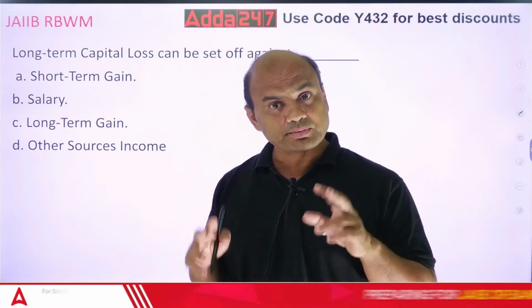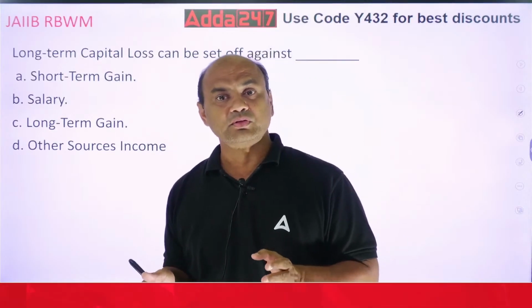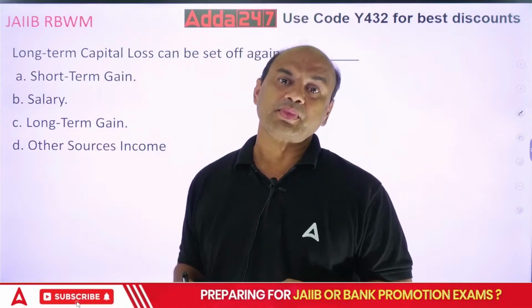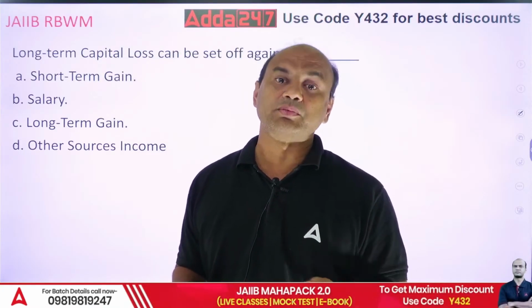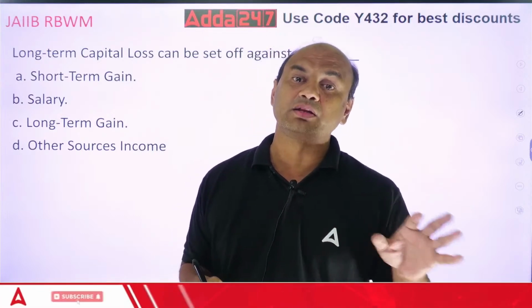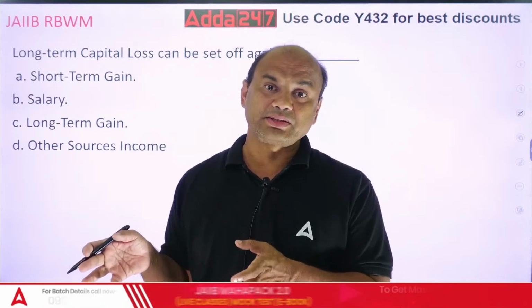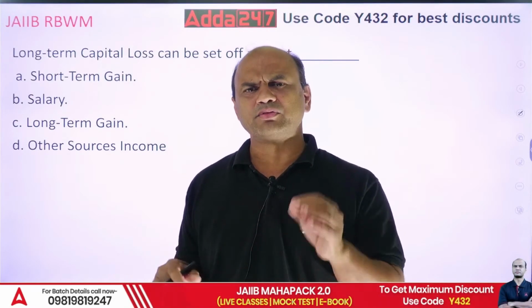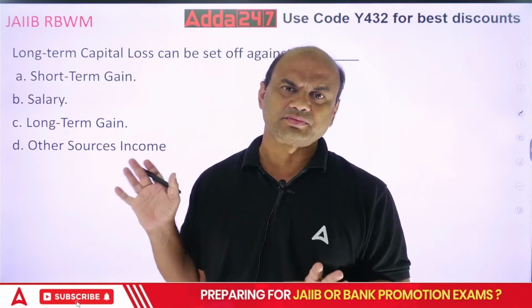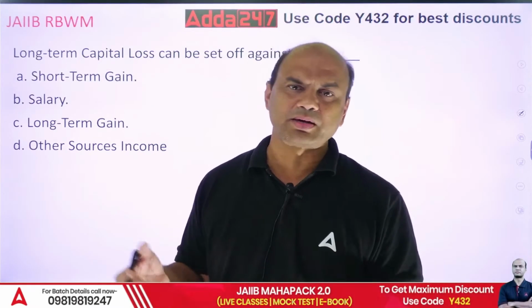Now there are two types of long-term capital losses or gains also. One is with indexation, the second is without indexation. With indexation means you have to multiply with the CII, which I have solved separately in the numerical. Without indexation is simple: 50 lakhs minus 40 lakhs, multiplied by whatever the rate is. Just do that much. Suppose it's 12.5, then multiply it with 12.5.